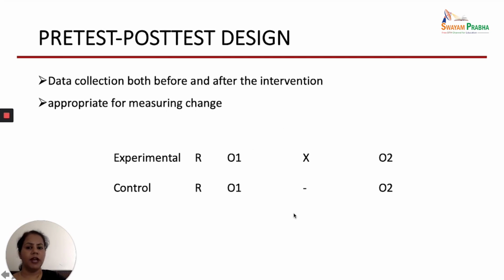Plus you can also find out the change or the difference between the experimental and control group. So here you will be clearly able to find out what is the effect of intervention on the dependent variable.